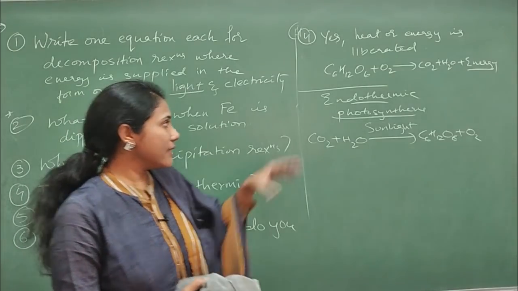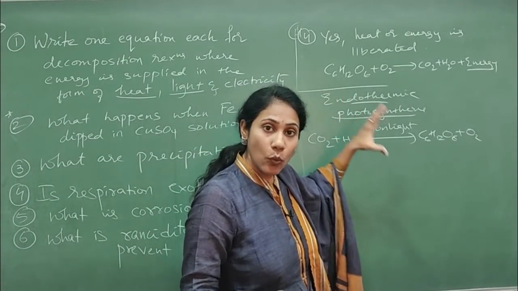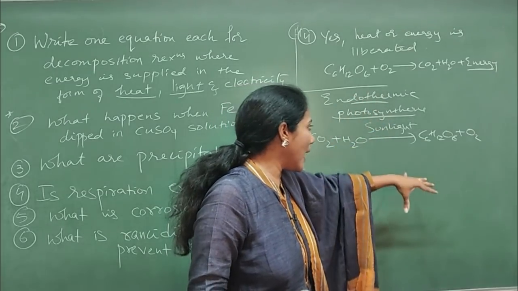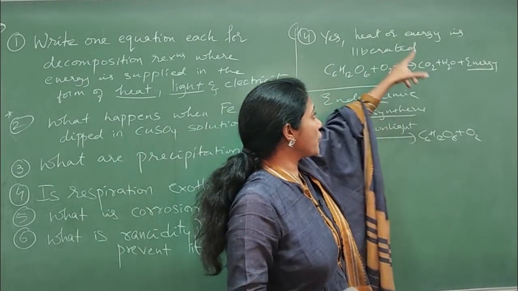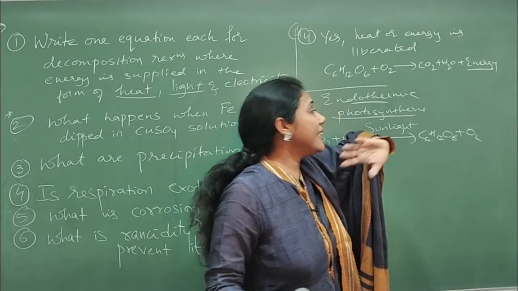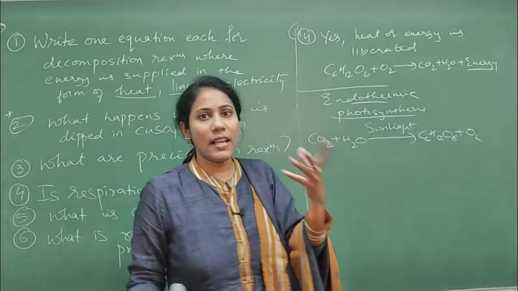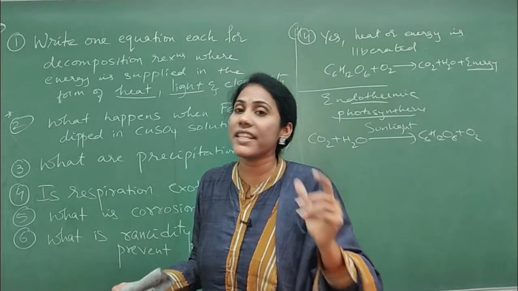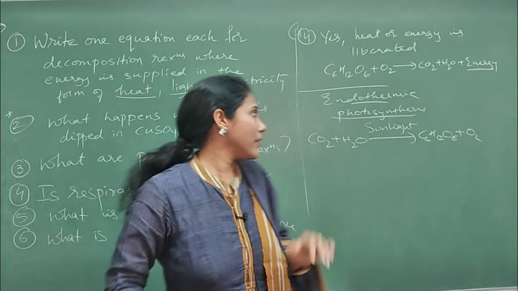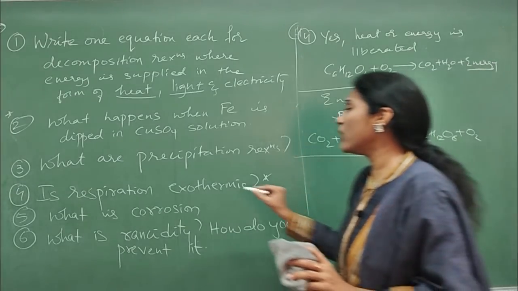So photosynthesis is endothermic. Why? Because energy is required. Energy is supplied here in the form of sunlight. Respiration is exothermic. Why? Because heat is liberated outside. Okay. So these are some important questions that they can ask you in the give reason format. Okay. Fine. And coming to the next question, what is corrosion?